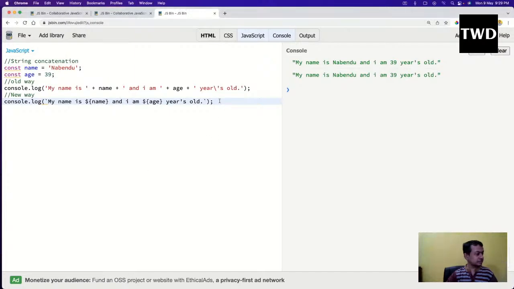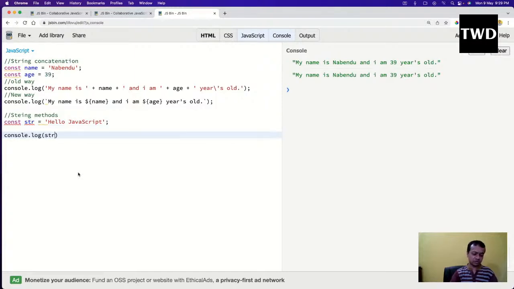Okay. So the next thing which we are going to see is some string methods. Const str equal to... So just like any other programming language, JavaScript also has a lot of methods, like string.length.